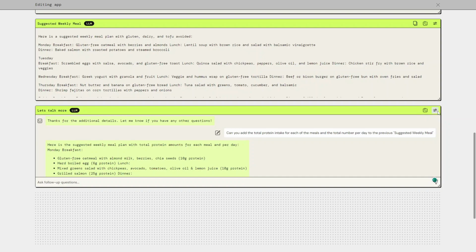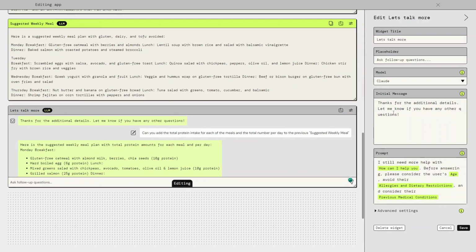The third one here is a different type of widget because it's a chatbot widget. So in this case, it's not just an output from the LLM, but it gives the user the option to have a conversational chat with the LLM.